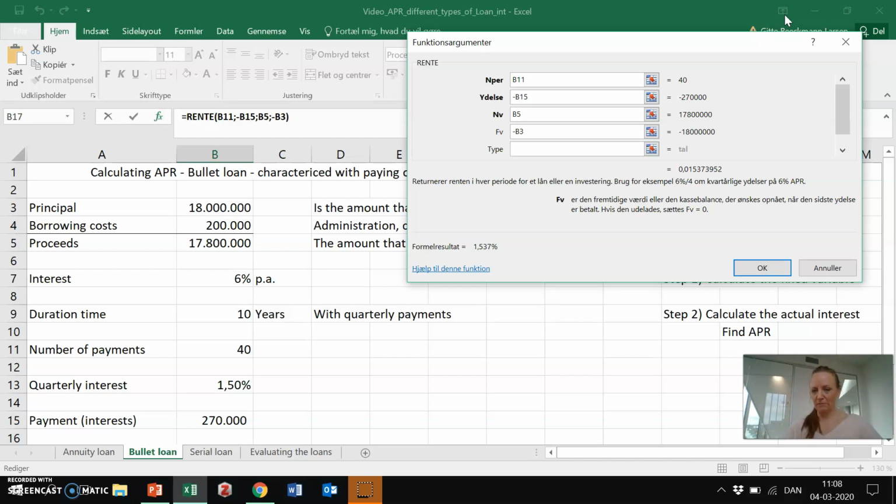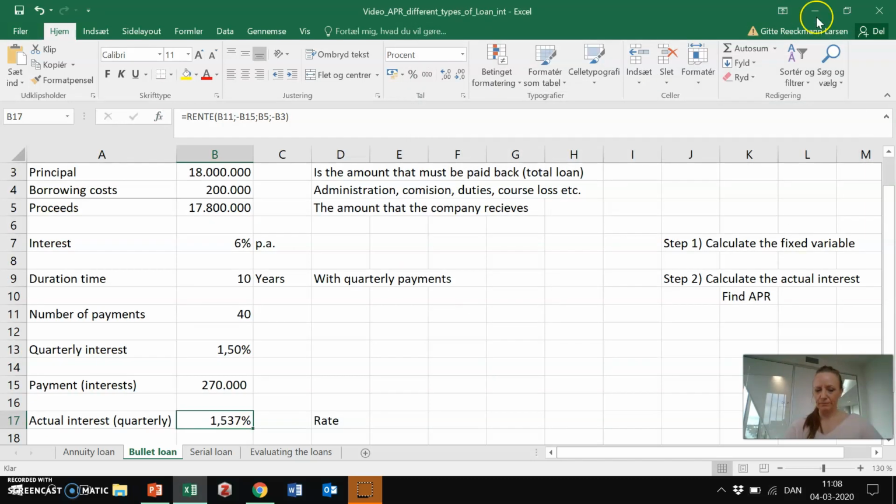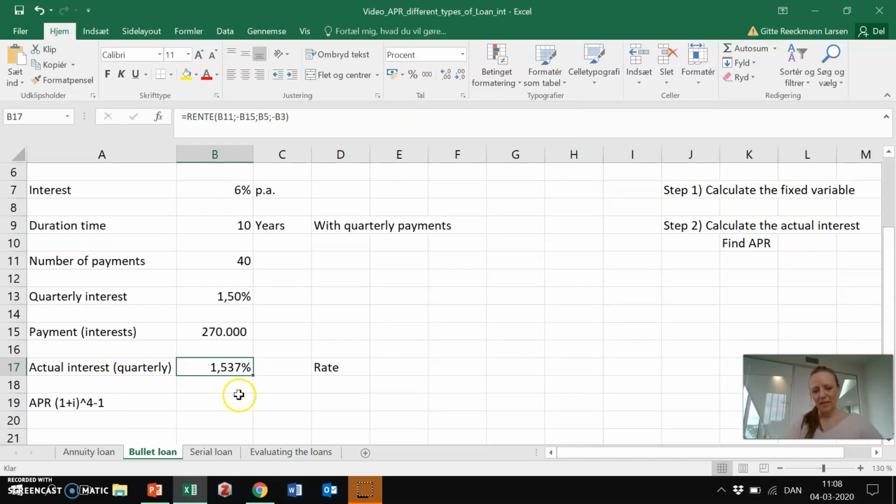All right, press enter, and if Excel did not put it into a percentage, use the icon up here, put it into percentage and add a few decimals so you can see that there is a difference. Now in this case, this is a quarterly actual or effective interest rate.